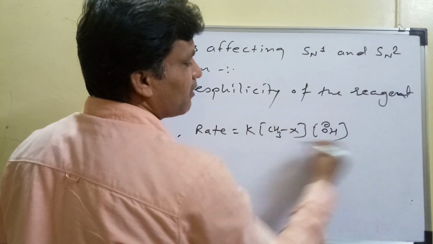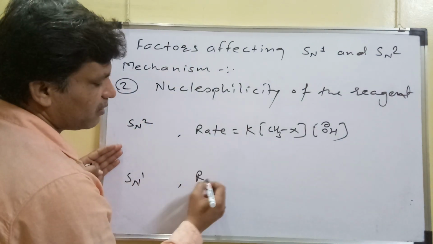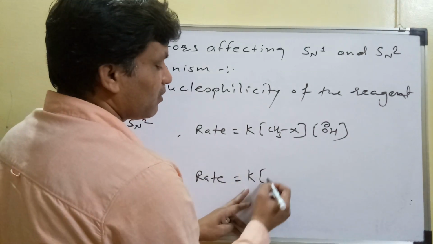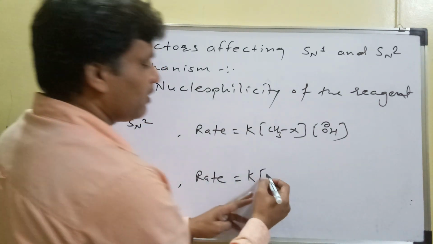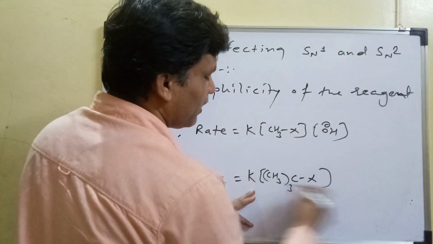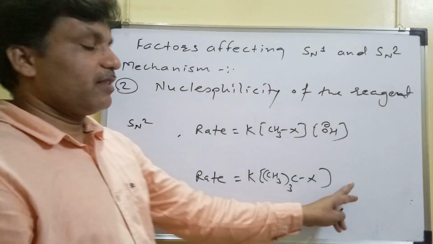this OH minus. Whereas SN1 reactions, the rate law equation, or this chemical kinetic equation, is for a tertiary butyl halide. There is no OH minus in it.